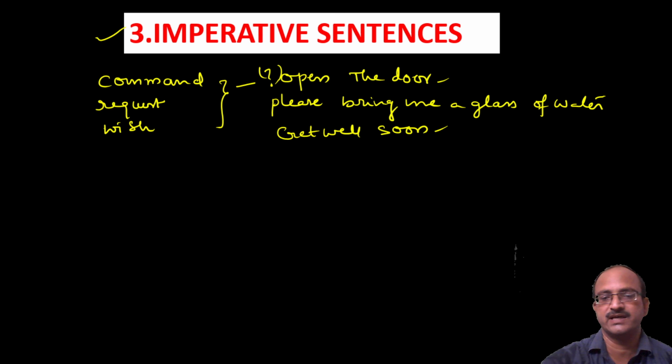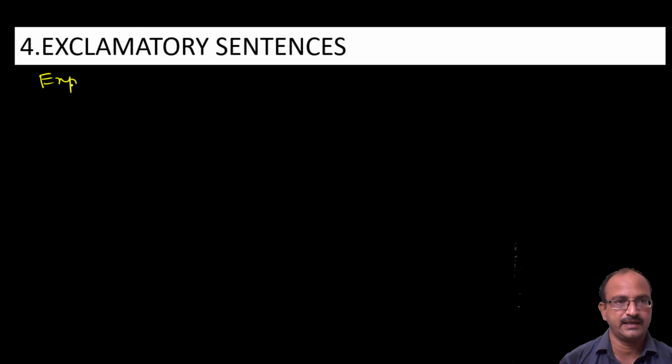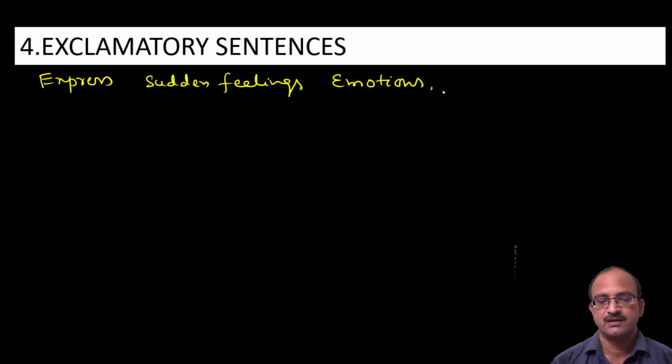The last one is the exclamatory sentence. Exclamatory sentences express sudden, strong feelings or emotions.